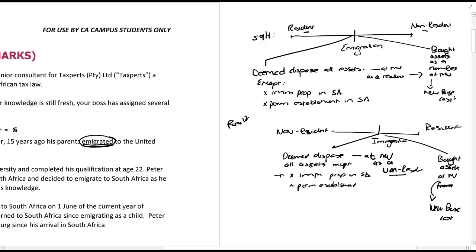You have to just be aware of these things, but as a resident, this period over here is what's going to be subject to CGT. So you're going to use this as proceeds, and everything else before that basically is base cost. And this over here is what's going to be subject to CGT. But these assets, the immovable property and permanent establishment assets, are subject to CGT the whole time. That's basically what these things imply. So that's in a nutshell how it is.